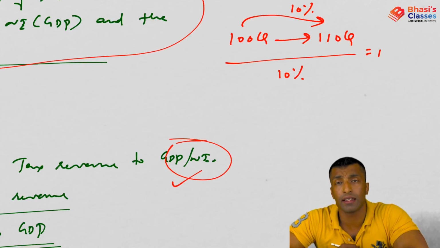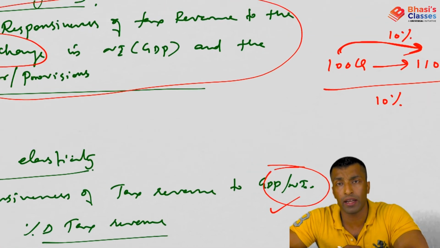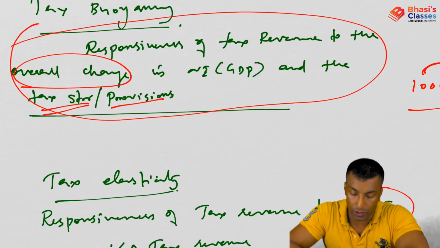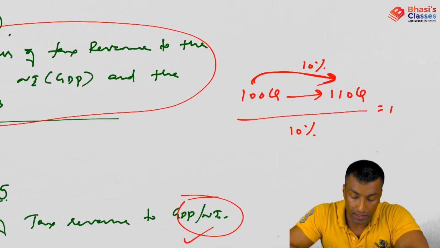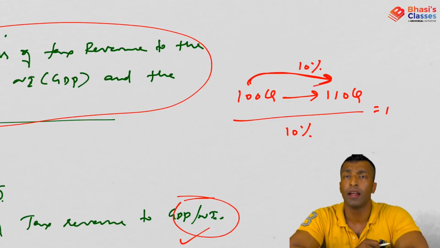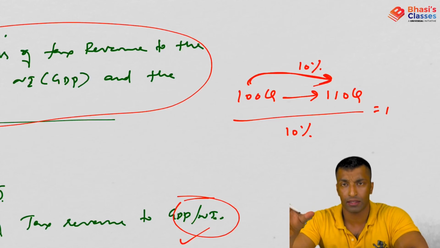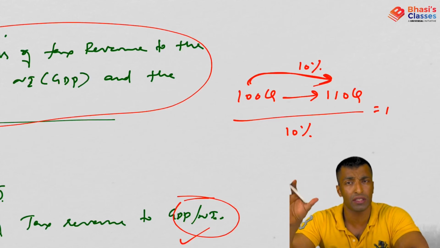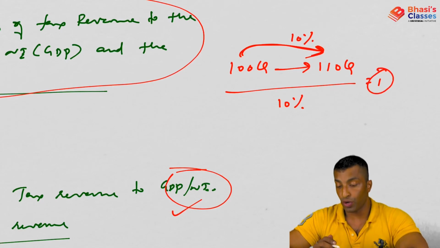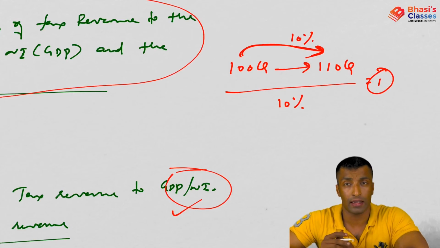It is not tax elasticity, it is tax buoyancy, because the actual change in tax collected, this 110, is because of many other things. It is also related to change in tax structure and change in tax provisions. So the actual revenue collected involves all the overall changes, including tax structure and tax provisions. Everything is actually reflected in this 10%. So what you got is tax buoyancy and not tax elasticity.